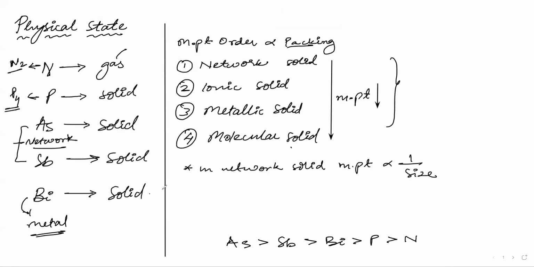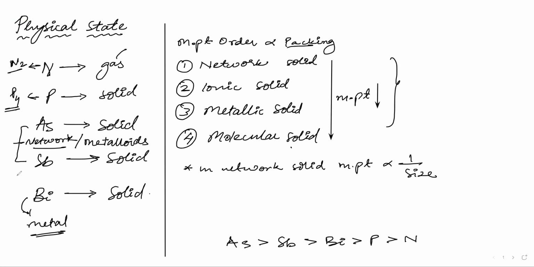Okay, so the physical state. In physical state, these all are solid and Sb and Bi are. Now you have to remember two more things, that Sb and Bi are network solids, and also write somewhere that these are metalloids.